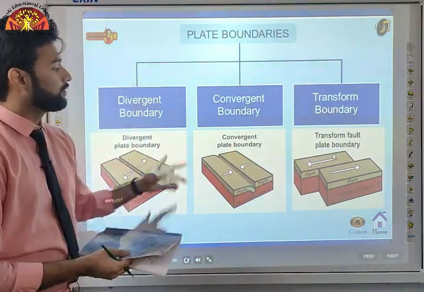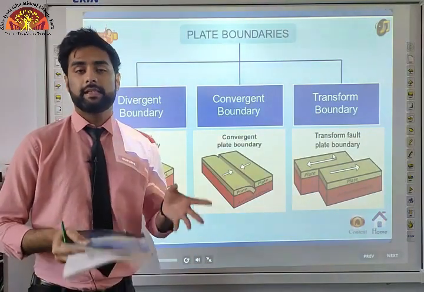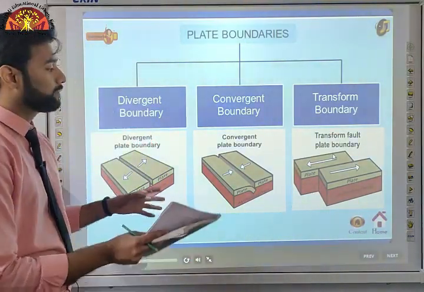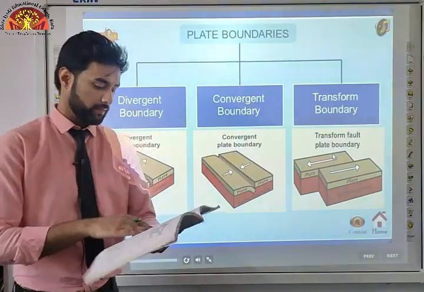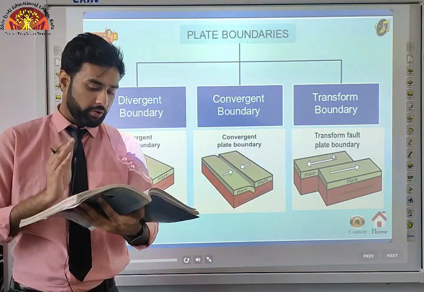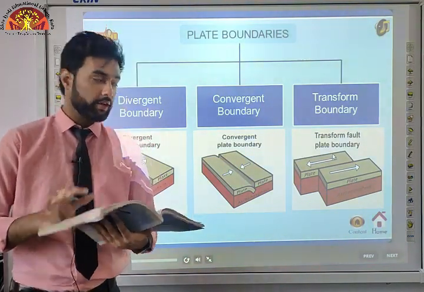Next one is the convergent plate boundary. Very simple to understand. In divergent boundaries, plates are moving away from each other. In convergent boundaries, they are moving towards each other. The crust is destroyed as one plate dives under another, and the location where the sinking of a plate occurs is called a subduction zone.